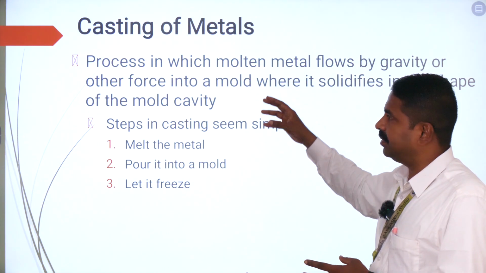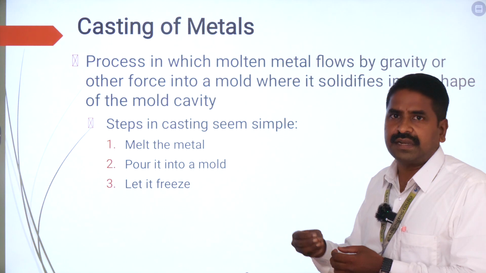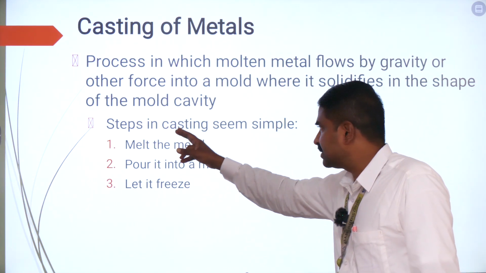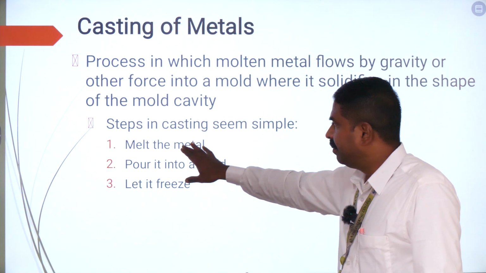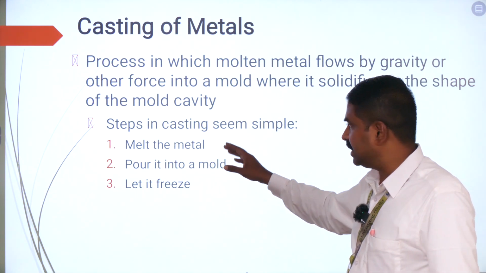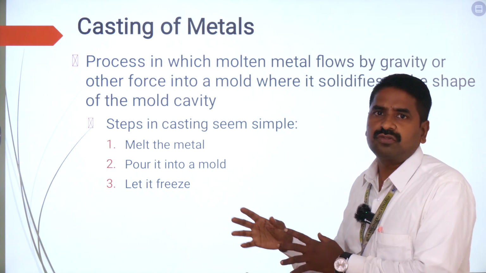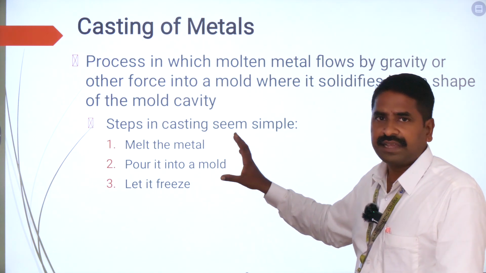So the casting is going to be a process in which the metal is going to be melted and it is going to be poured into the cavity, in which it will take the shape of the cavity. And the various steps in casting include melting the metal. So first the metal is going to be melted, second it is going to be poured into a mold, and finally it is going to be allowed to get solidified. This is going to be the various steps in casting.